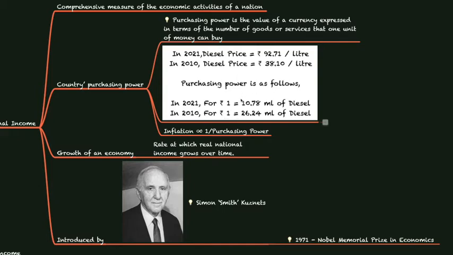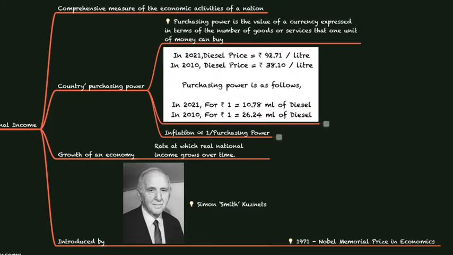So it clearly means when prices go up or inflation happens, the purchasing power comes down. If you can see, in 2010, for 38.1 rupees per liter, the purchasing power was 26.24 ml of diesel per rupee. But in 2021, it's just 10.78 ml of diesel. Hence, inflation is inversely proportional to purchasing power. When there is inflation, there is always an erosion or a reduction of purchasing power of a country.